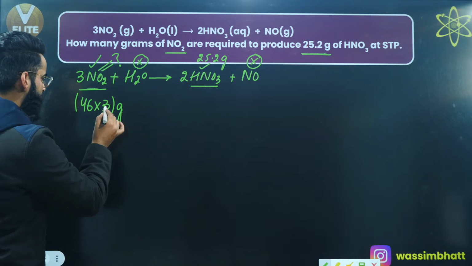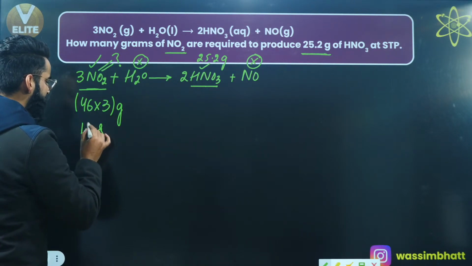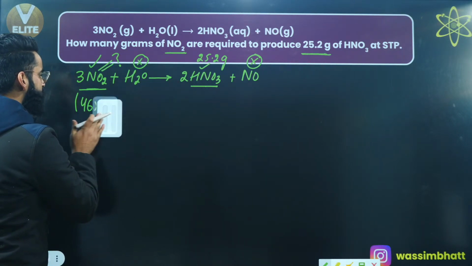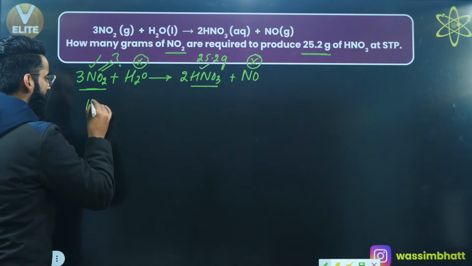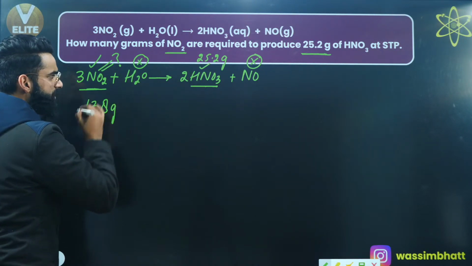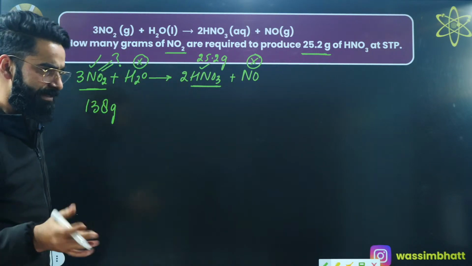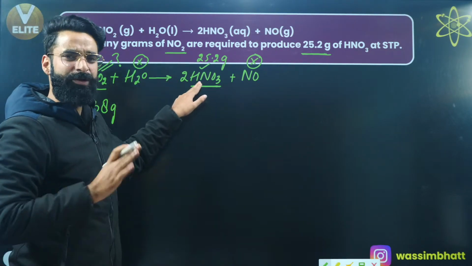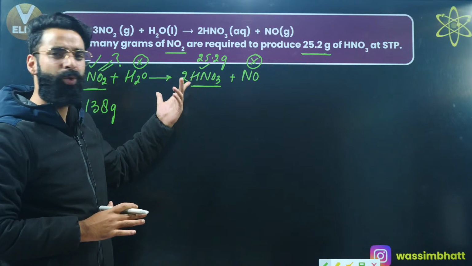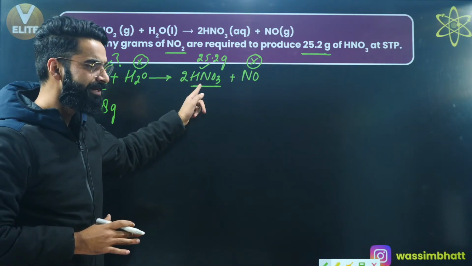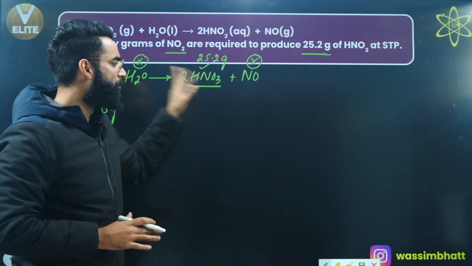And this value will come out to be 3 6 are 18, 3 4 12, 138, right? So the mass of 3 moles of NO2 will come out to be 138 grams, correct? If I ask you, what is the molar mass of HNO3? You'll clearly say, when you calculate it, it will come out to be 62 or 63. I think 63, right? 63 grams is the molar mass of HNO3.